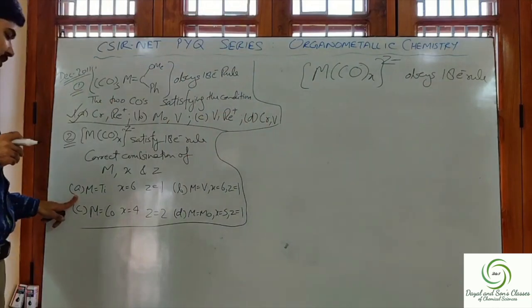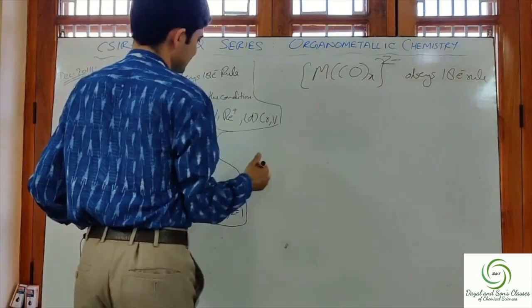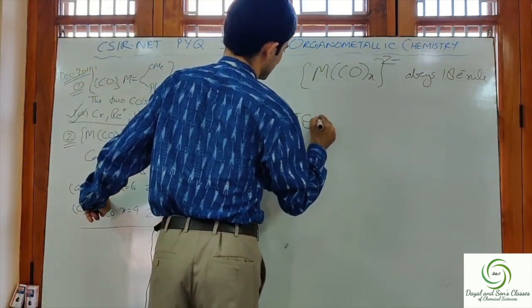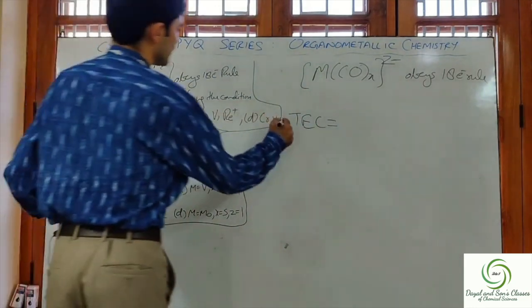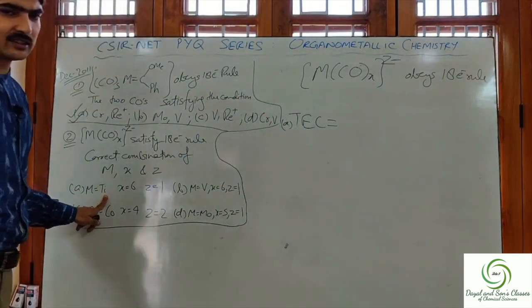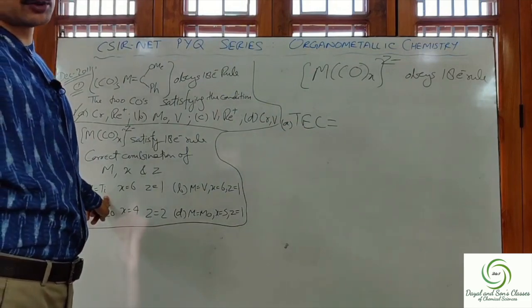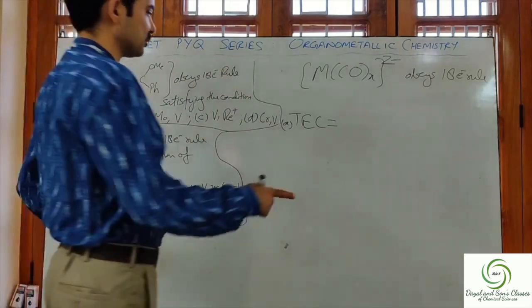In the first option, A, the metal is Ti. Titanium contributes 4 electrons.